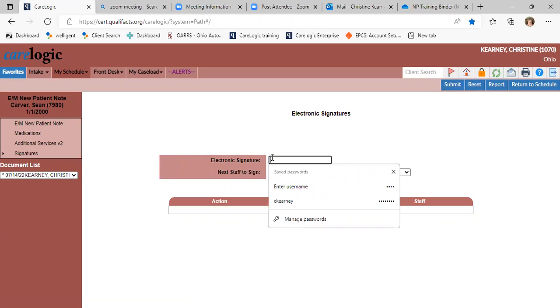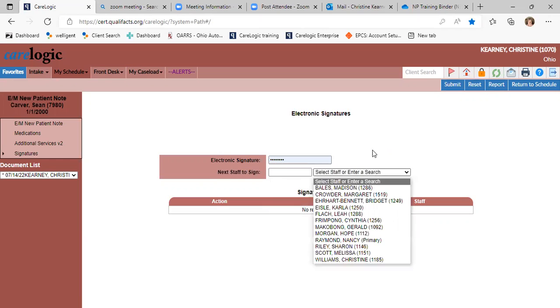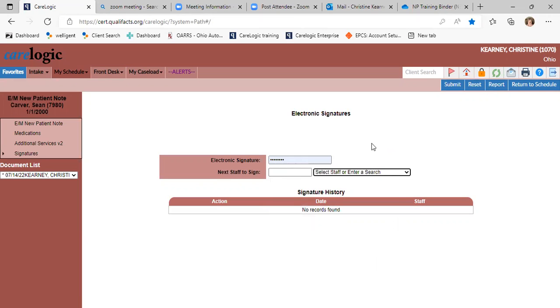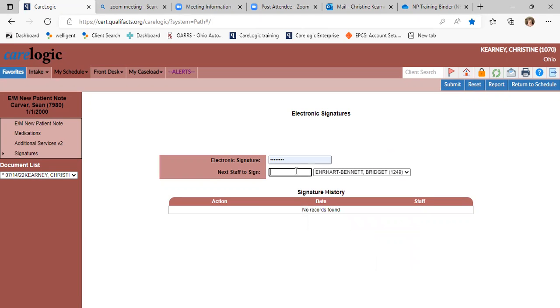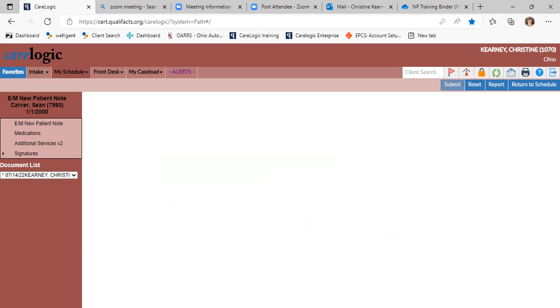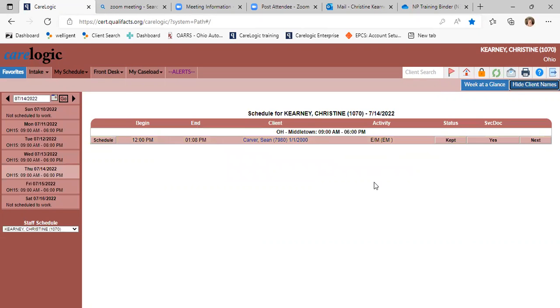And here's your signature. So again, this is where it'll just automatically populate for you. I'm not sure if this training module has the correct signatures, but that's where you would sign it and submit here, and then it would be signed. If this was a chart that you wanted to send to your collaborator, you would click here and choose who you want to send it to, and then it would go to that next person to sign before it gets approved. So then we're going to submit, and it didn't take the signature because it's not accurate, but in the active site, it would take that signature. So that would be how you would sign off.